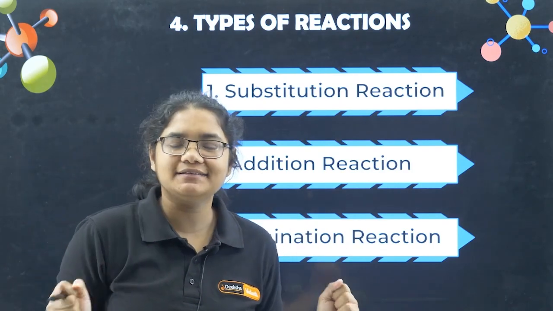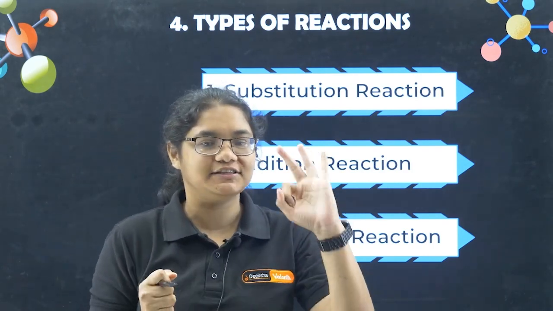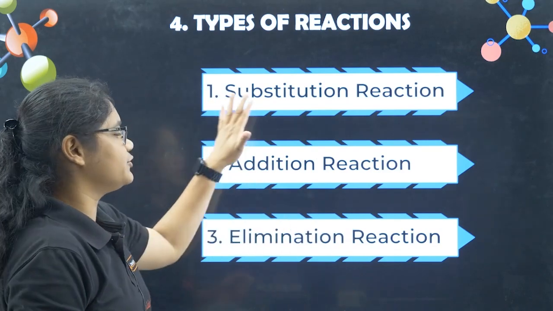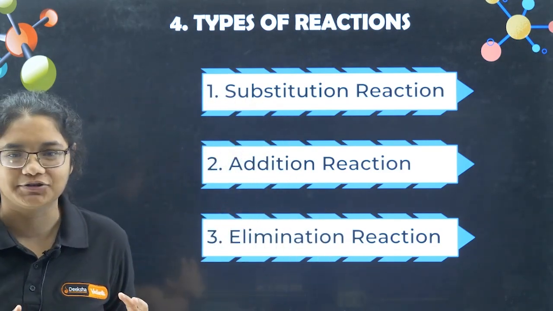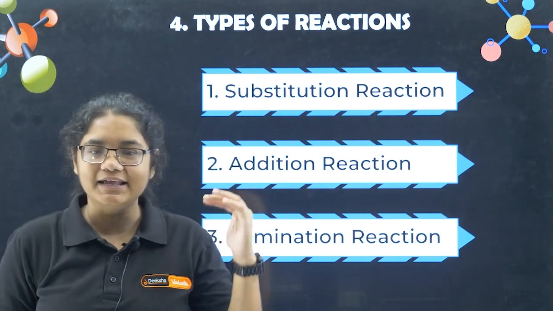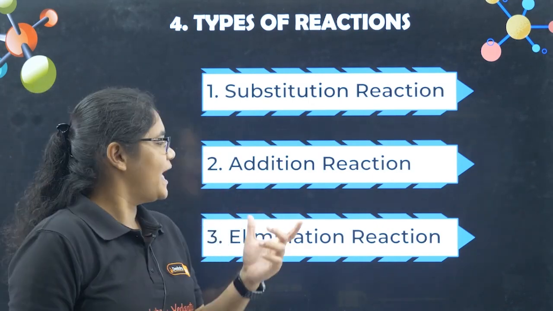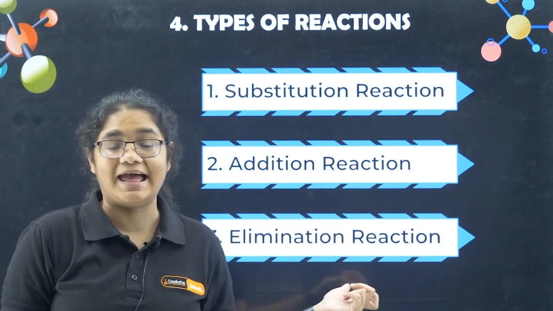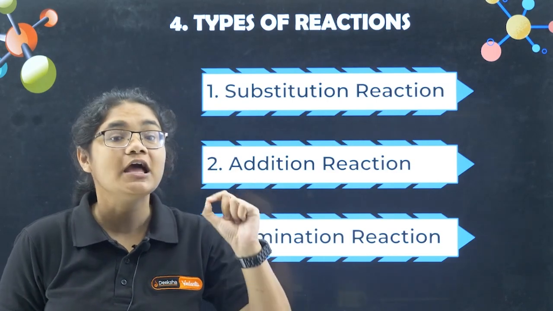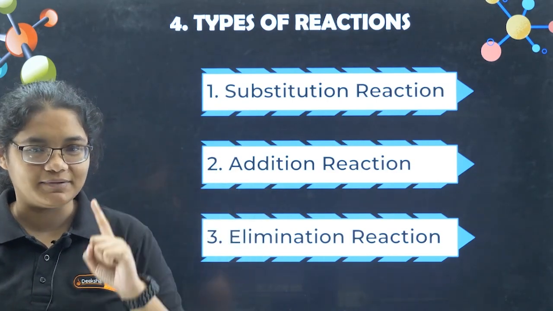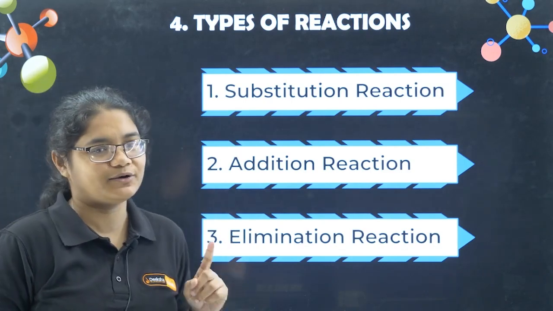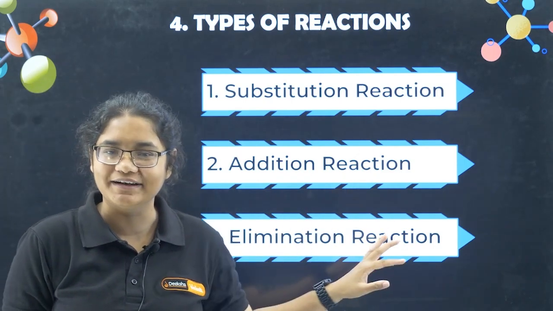There are various types of reactions, but 3 major reactions are there: substitution reaction, addition reaction and elimination reaction. We will understand each of them with some examples, and especially for addition reaction and elimination reaction, we have certain rules that we have to remember. So if you are taking notes, please be alert and make proper notes here, because this is very, very important.